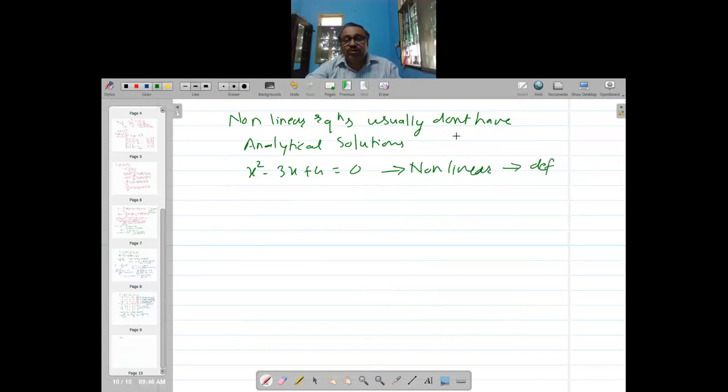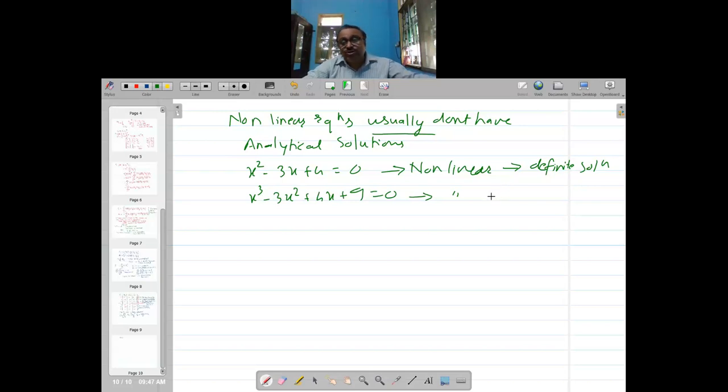That is why I have said usually. Now x cube minus 3x square plus 4x plus 9 equal to 0 is also non-linear. Does it have a definite solution?